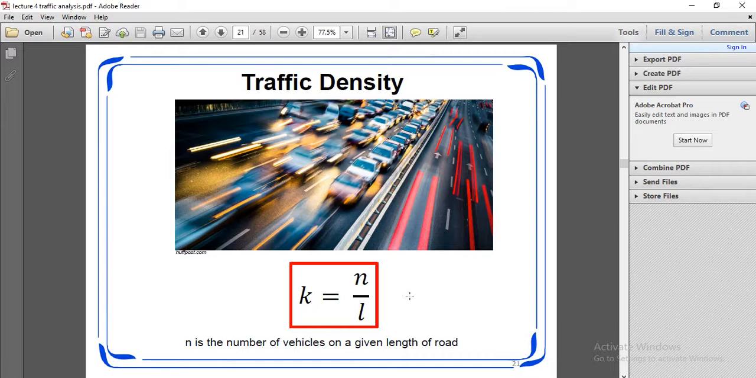Length of road, number of vehicles, traffic density. So this is the main formula: K is equal to N upon L. We require to use this formula. K is equal to N upon L, where K is the traffic density, N is the number of vehicles, and L is the length of road. Okay, so we need to use this formula.